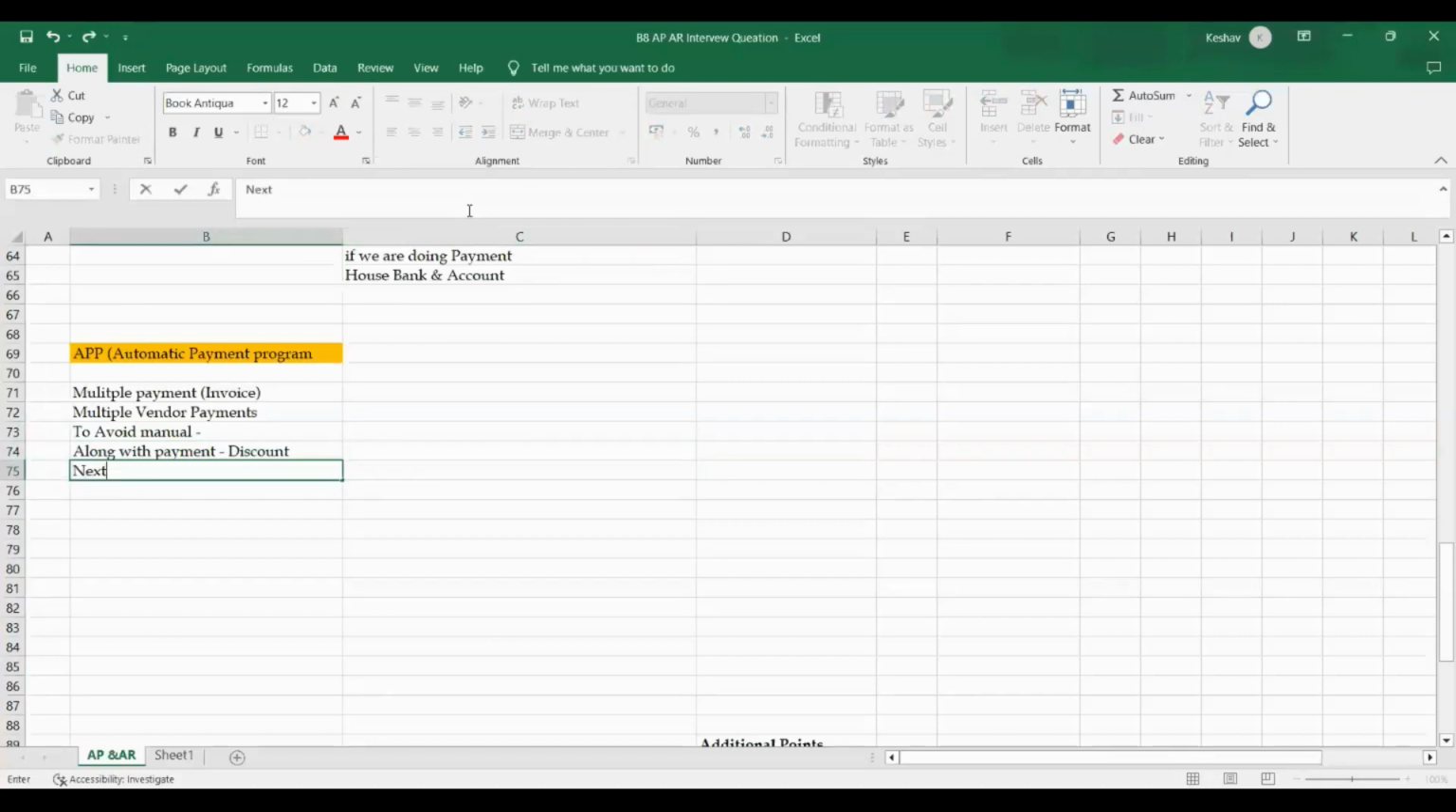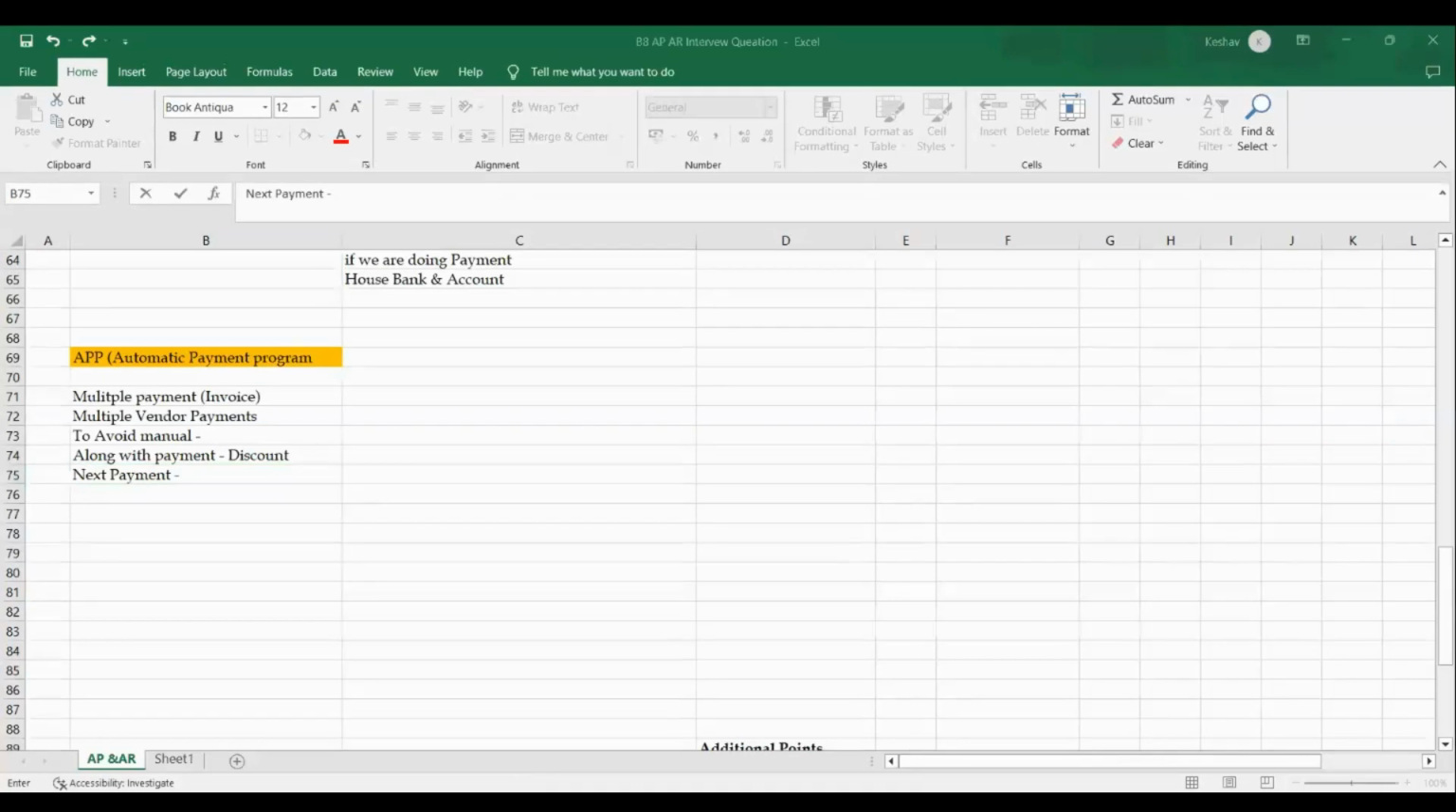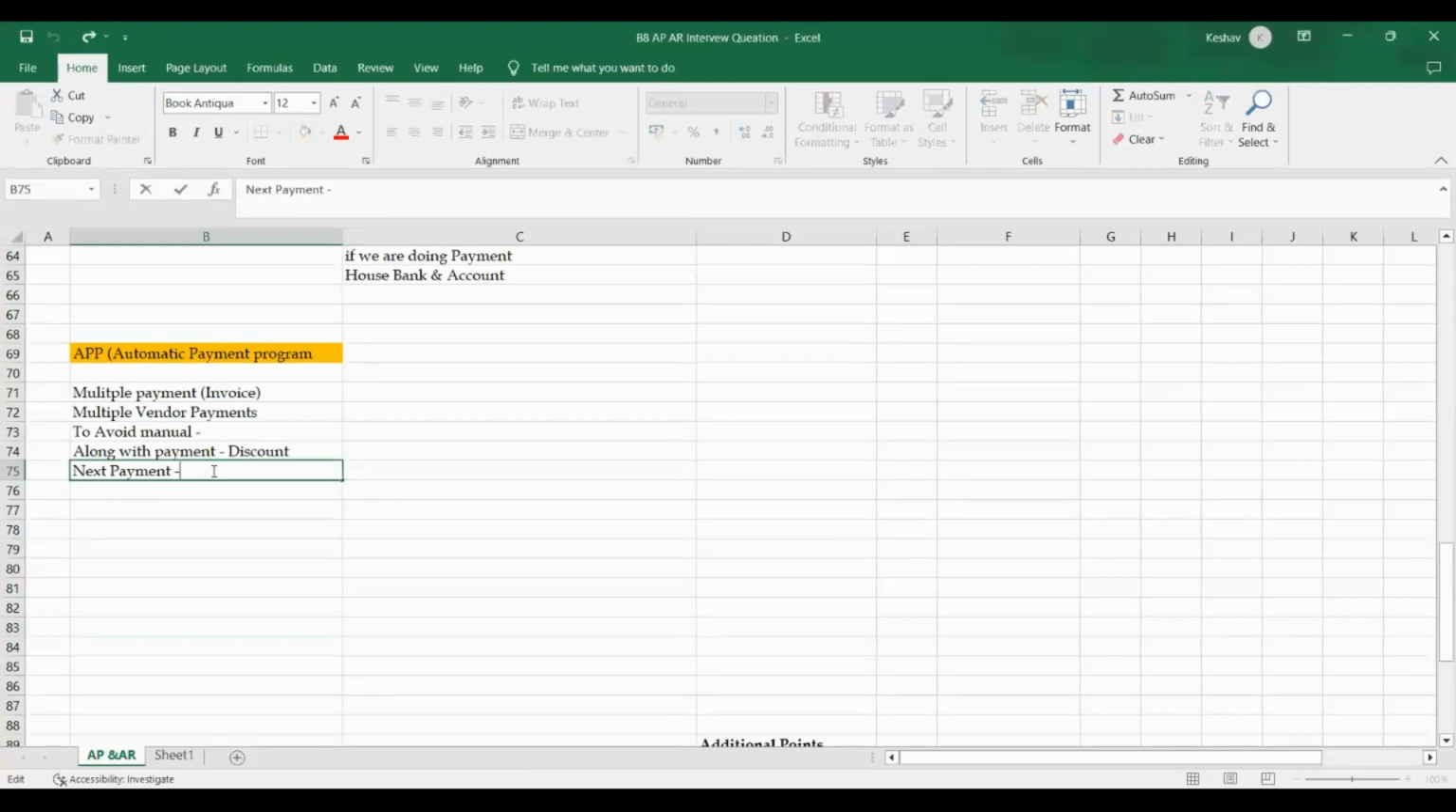I'll take the next payment first, the next payment run date. The meaning of the next payment is simply to avoid overdue. Is that right? Yes, to avoid overdue. And along with that, so as not to miss the regular discount, we can include the discount part also. The next payment run will help us get the best discount and not miss it out.